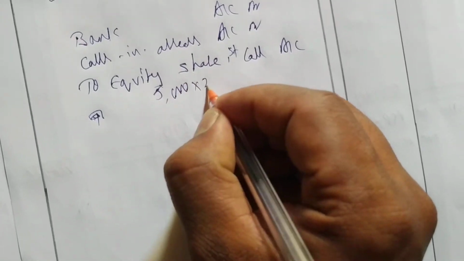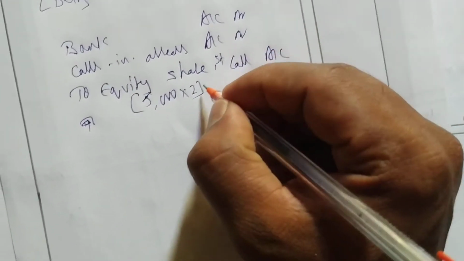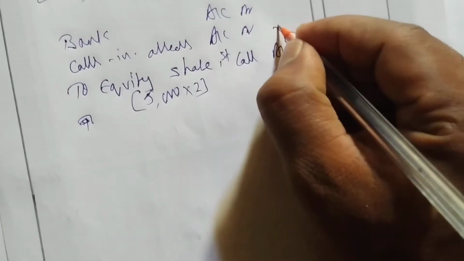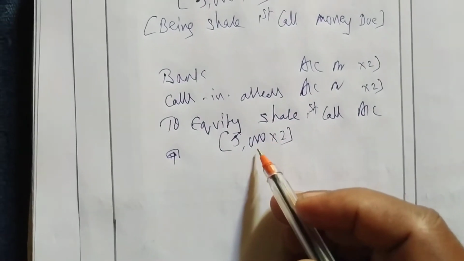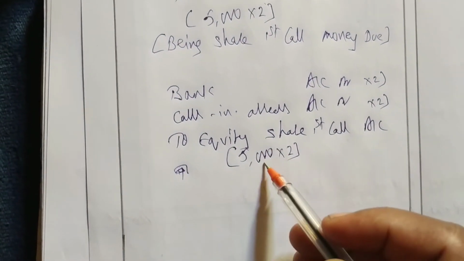5,000 into 2. The face value will remain the same. See here, this will be 2 rupees, here also 2 rupees. What will change? The number of shares will change at the time of calls in arrears.